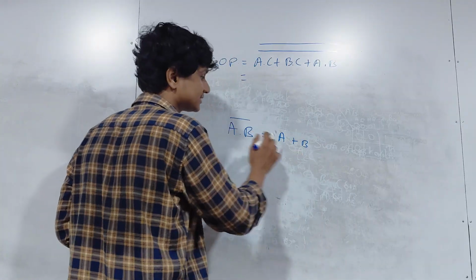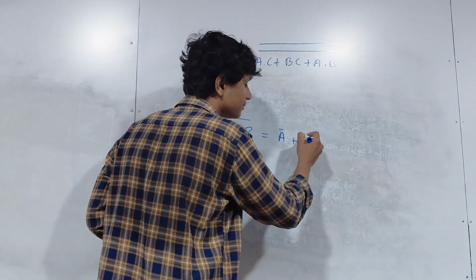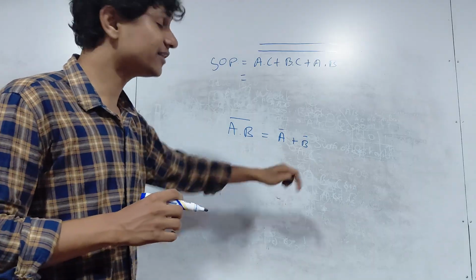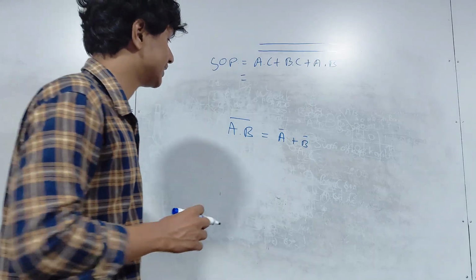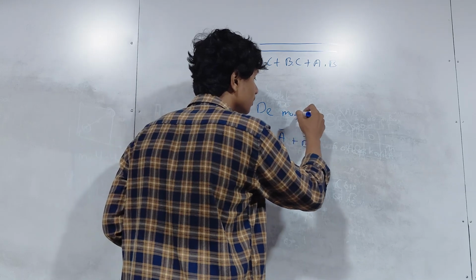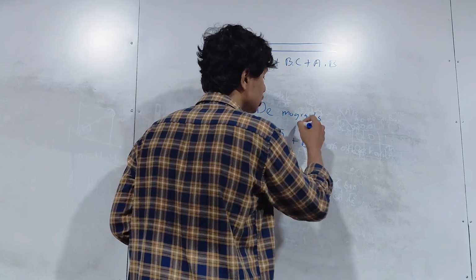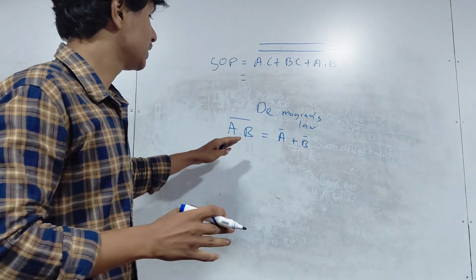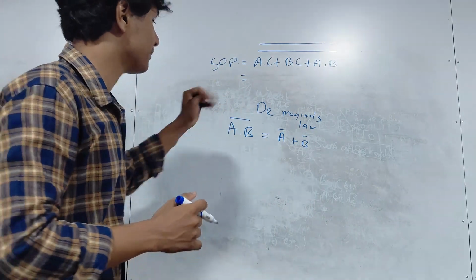And the bar breaks. So here there is going to be a bar, and here there is going to be a bar. Clear with that? Okay, so this is De Morgan's law. Remember this, this is important, this is very useful, and it will always come in your questions.